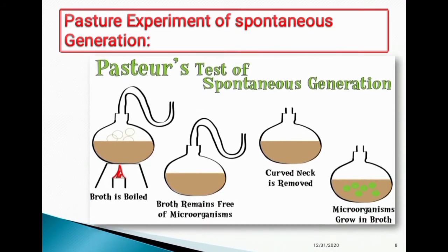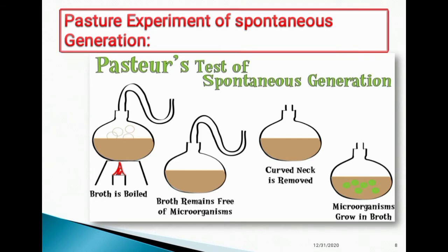Pasteur's experiment on spontaneous generation. First, boil the broth, and broth is a liquid medium. Next, the broth remains free of microorganisms. Then the covered neck is removed. Then he observed microorganisms grow in the broth, and this procedure is called pasteurization.